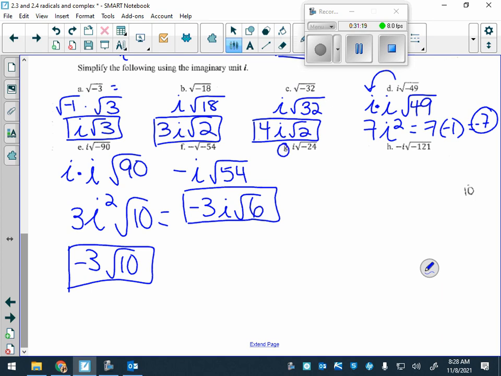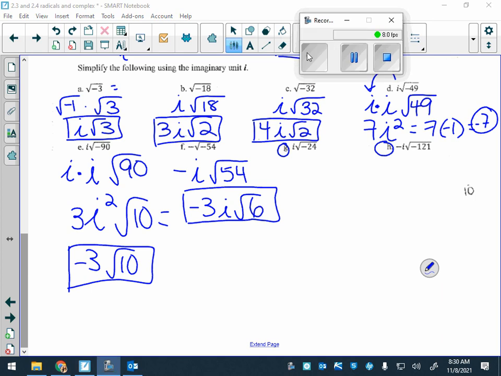Yeah, Hannah. There's nothing else you could do here. Only if it's an I squared. Only I squared. Only I squared. Try G and H. You guys are doing great.